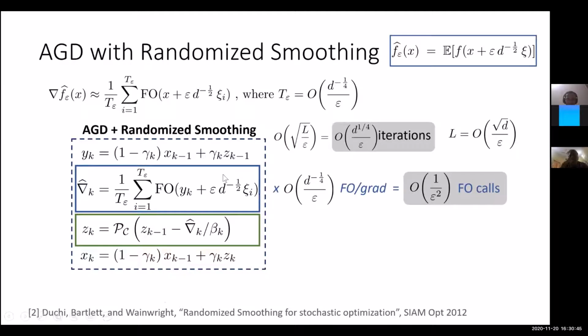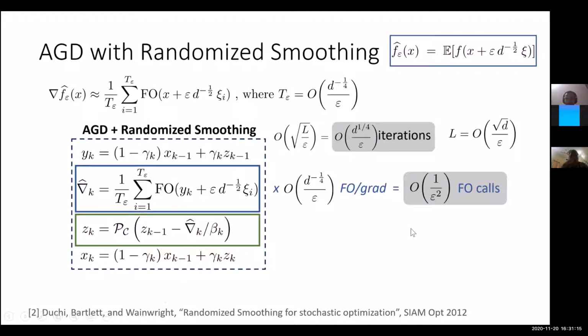Now, let's use this to understand the number of first order oracle calls and the number of projection calls. In each iteration, in order to compute this approximation, we are using T epsilon first order oracle calls, and we set T epsilon to be d to the minus 1 over 4 over epsilon. When you actually do this, the d just goes away, and this only takes the same 1 over epsilon square first order calls that projected gradient descent also takes.